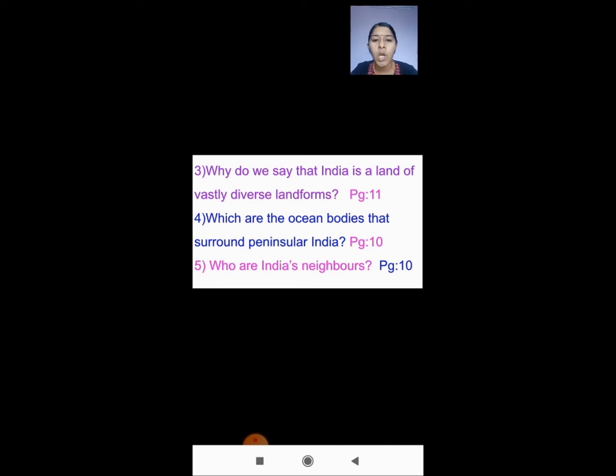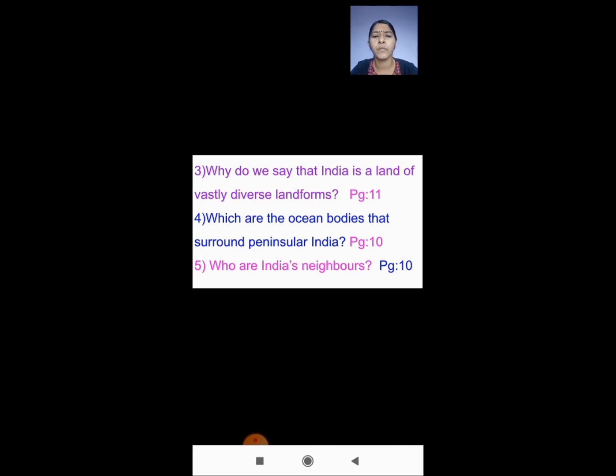Fourth question, which are the ocean bodies that surround peninsular India? Then the fifth one is, who are India's neighbors? Name the neighboring countries of India. So that is also given in page number 10.